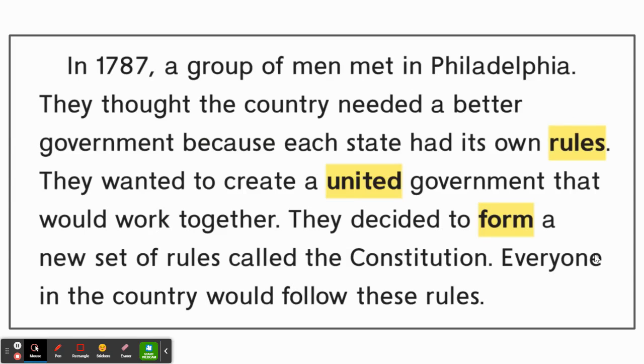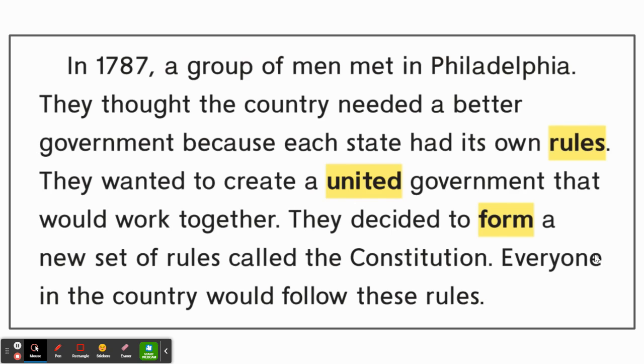In 1787, a group of men met in Philadelphia. They thought the country needed a better government because each state had its own rules. They wanted to create a united government that would work together. They decided to form a new set of rules called the Constitution. Everyone in the country would follow these rules.